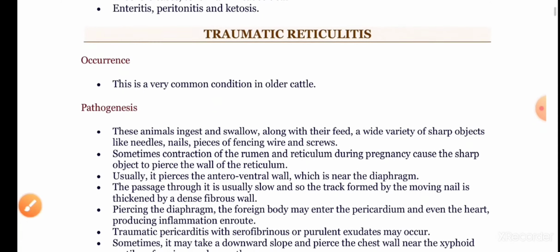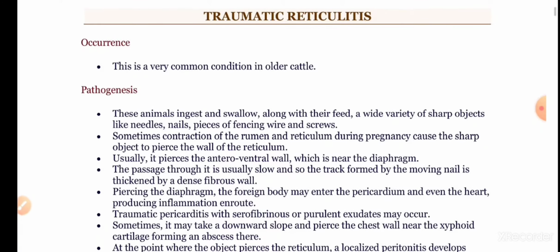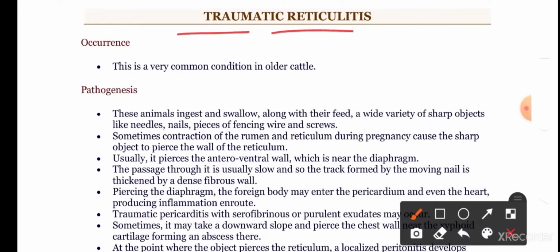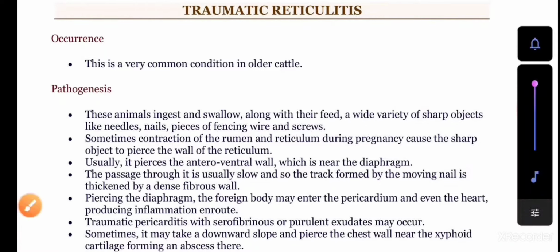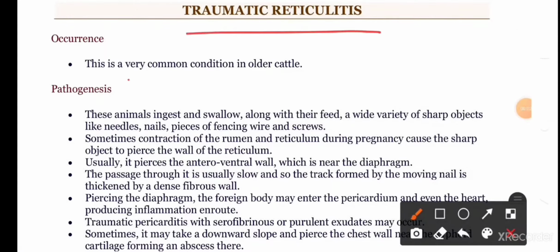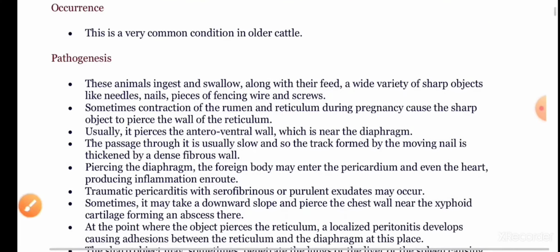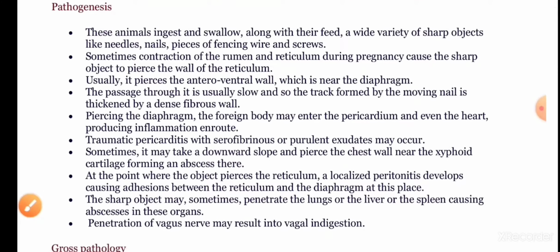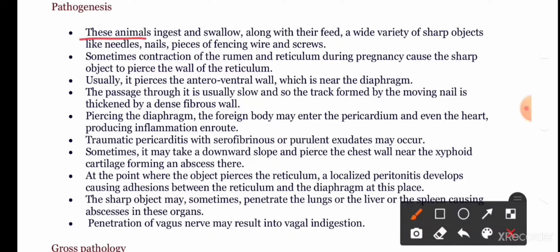Now, let us look at another very important pathological condition, traumatic reticulitis. Traumatic reticulitis is a very common condition in older cattle. Pathogenesis involves these animals ingesting and swallowing along with their feed a wide variety of sharp objects like needles and nails.